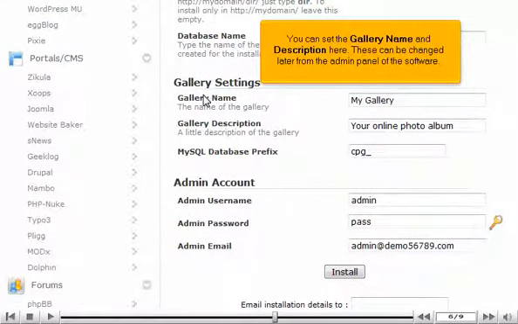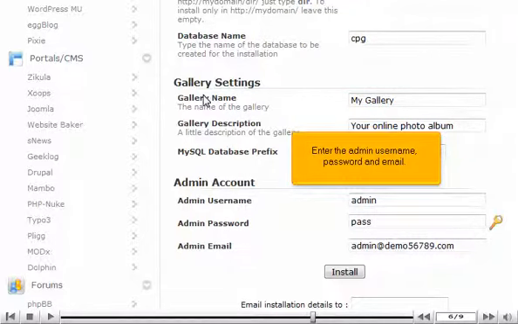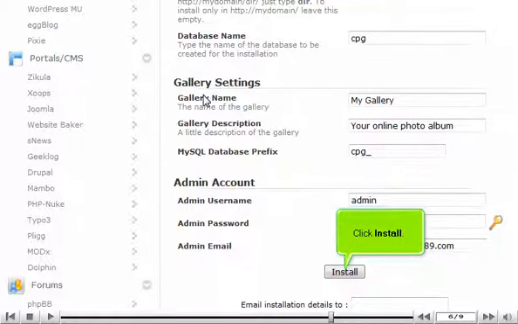You can set the gallery name and description here. These can be changed later from the admin panel of the software. Enter the admin username, password, and email. Click Install.